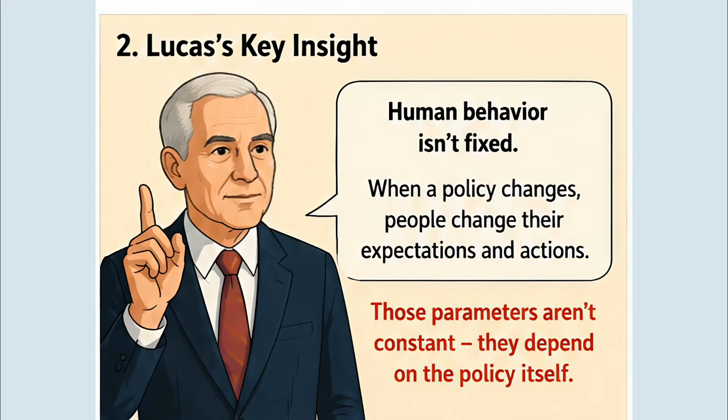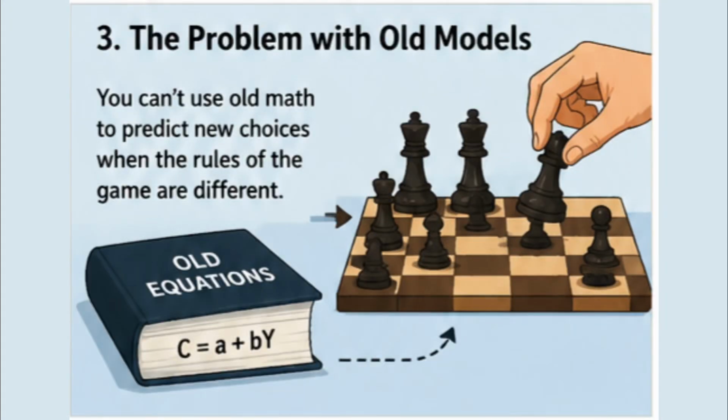But Lucas pointed out that human behavior isn't fixed. When a policy changes, people change their expectations and actions. This means those parameters aren't constant at all. They depend on the policy itself. So you can't use old math to predict new choices when the rules of the game are different.